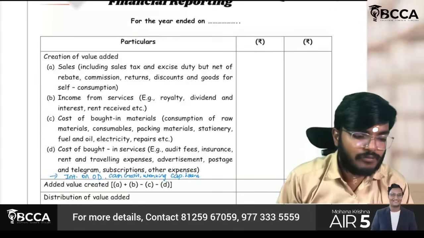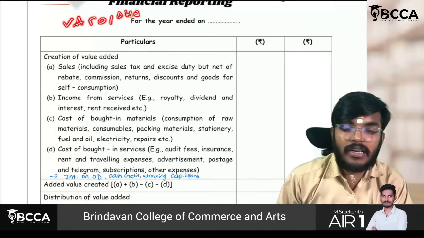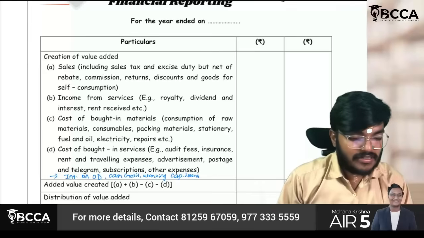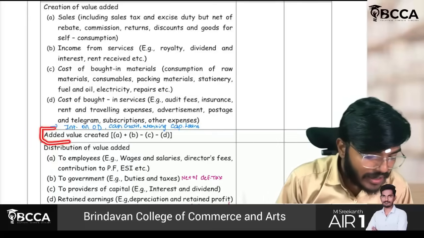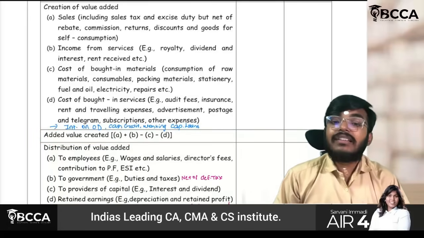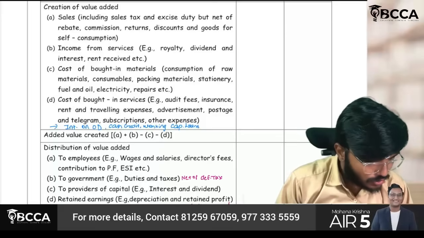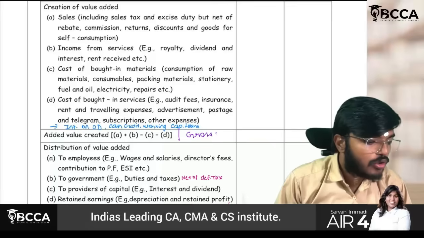Always remember, you just have to write the value added statement of any entity, for example A Limited, for the year ended on this date. Very simple. First, part one, you have to write added value created. This is also called gross value added. You can even show it like that also: added value created is also called gross value added.